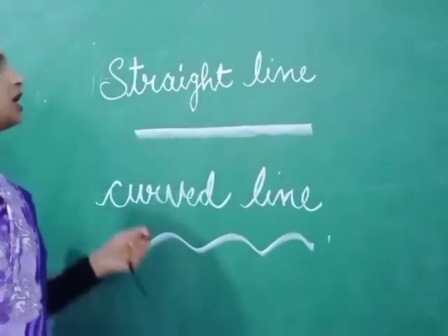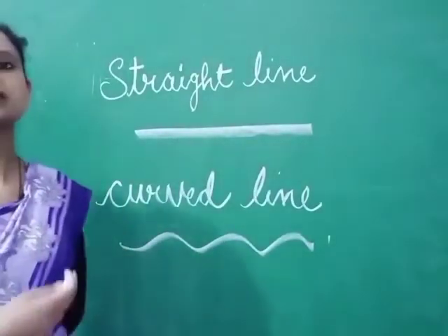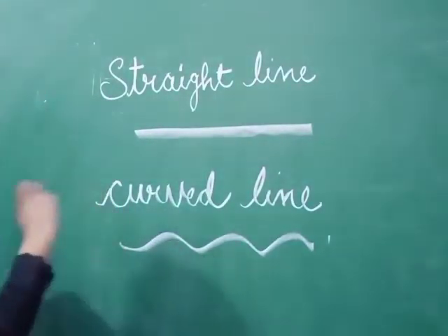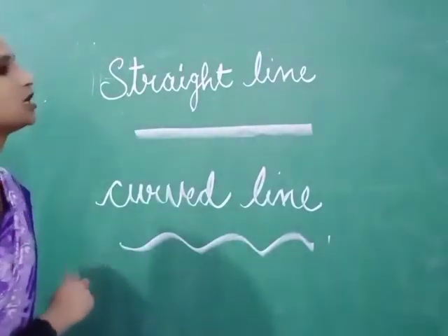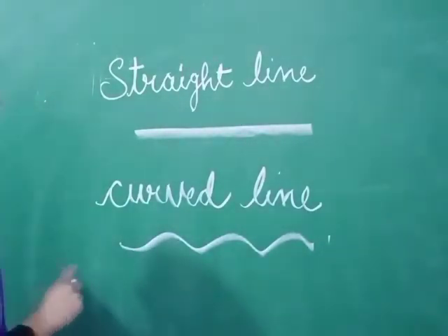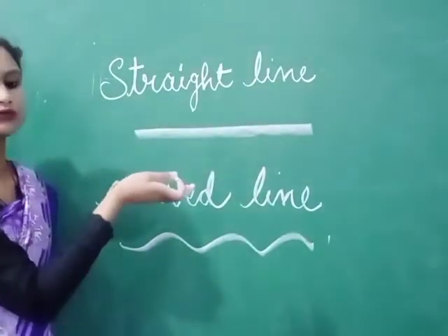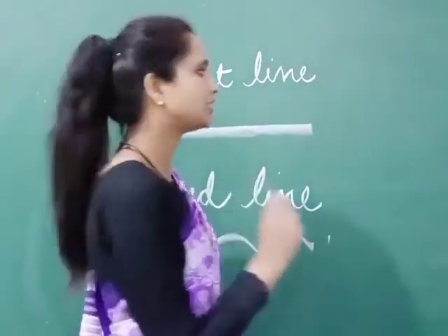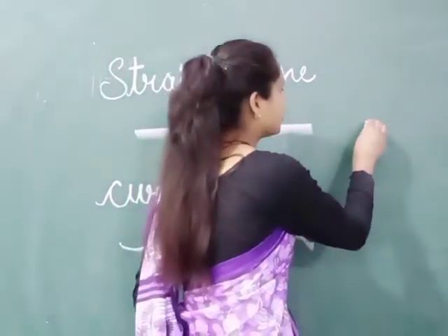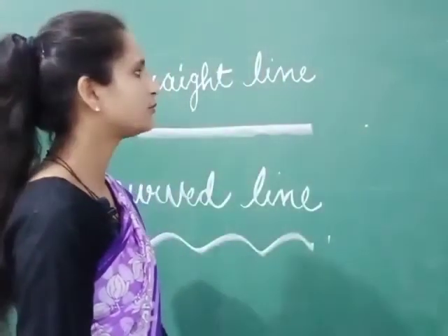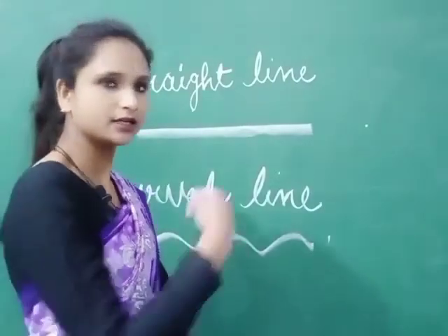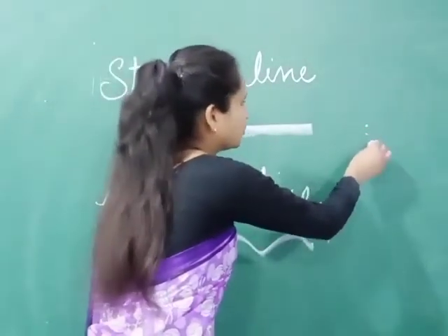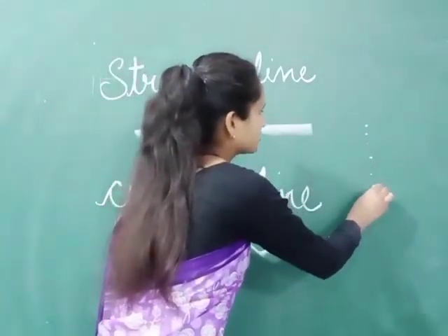Now our next topic is straight line and curved line. Okay, it is about line. So first of all, what is the line? Let us discuss about line first. So this is a point. Okay, this is a point, and now draw similar points like this.